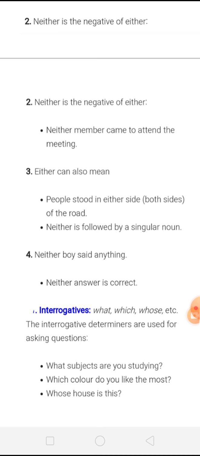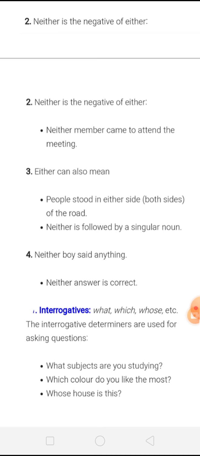Neither is followed by a singular noun. Is that clear? It will be followed by a singular noun. Neither boy said anything means no boy has said anything. Neither answer is correct means no answer was correct, right?